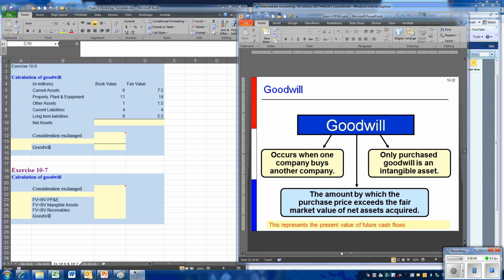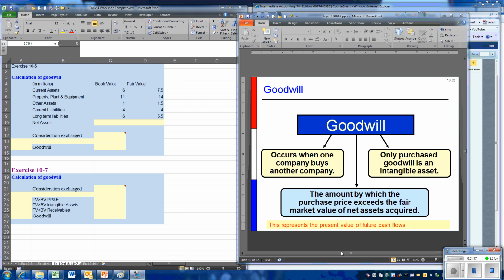If an investment banking company works for a client in a merger and acquisition, they will spend a lot of time coming up with the proper purchase price, whether they're working for the buyer or the seller. Much of their work goes into determining both the fair value of the assets and liabilities, to come up with the net assets, and also the future cash flows.